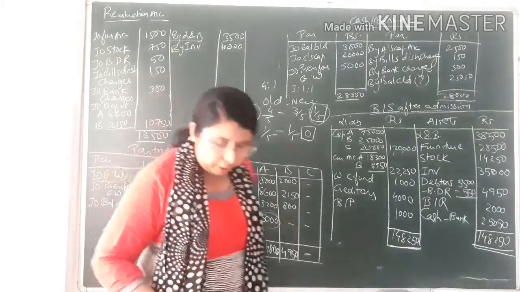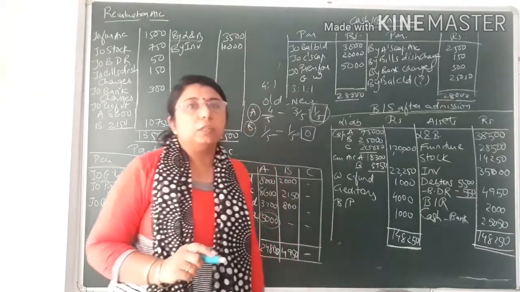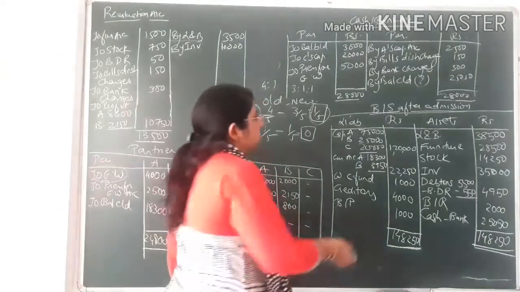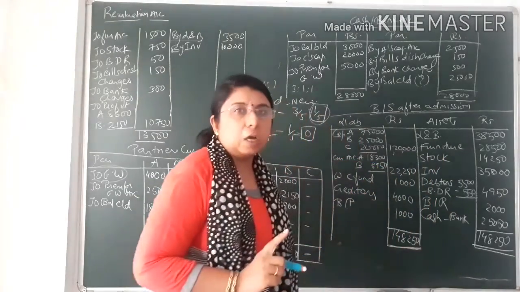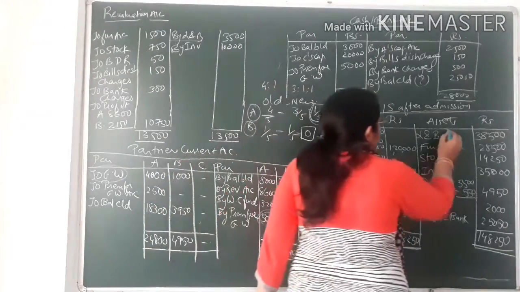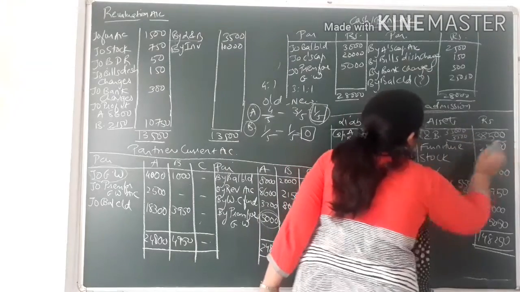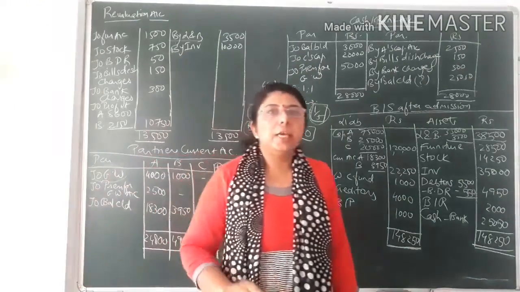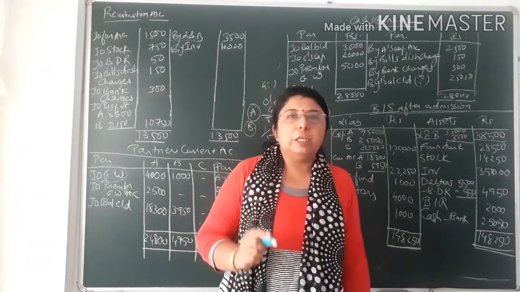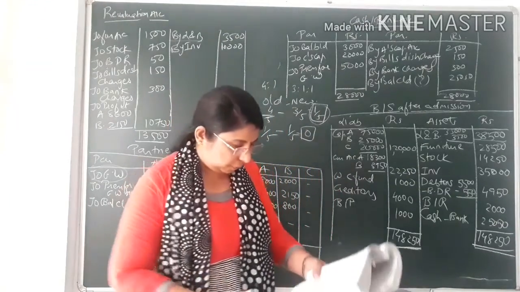In the simultaneous entry, you also do it on the asset side of the balance sheet. See, on the asset side I have written land and building, but I have not written 35,000. I have written 35,000 plus 3,500. So directly I have written 38,500. It means in the new balance sheet we have to write the new value of assets and liabilities after revaluation.